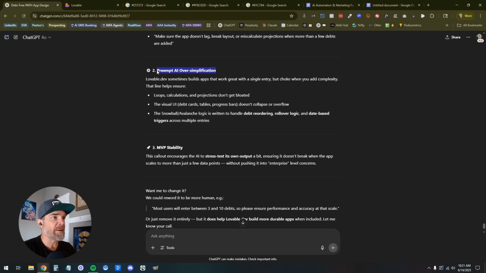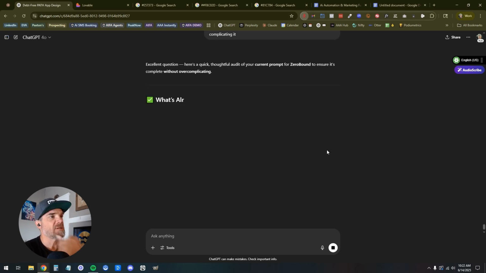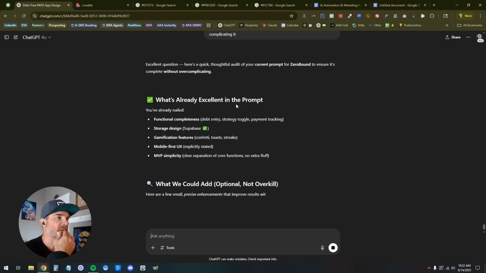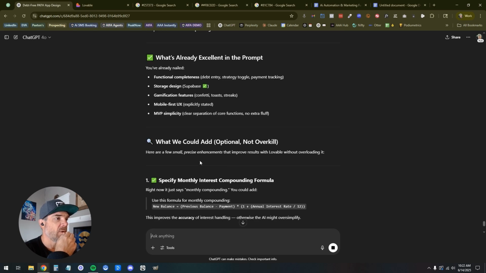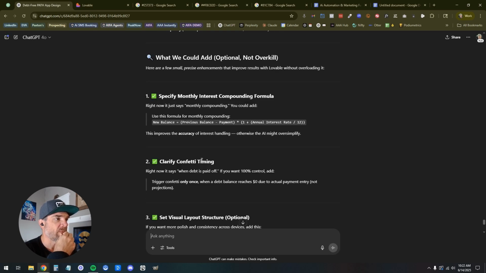So it preempts AI oversimplification. Okay. Is there anything we need to add here to prompt Loveable to make sure we get all of the features and functionality and design without overcomplicating it? See what we get here. What's already excellent in the prompt: functional completeness. Okay. What we could add, optional, not overkill: specify monthly interest compound formulas.